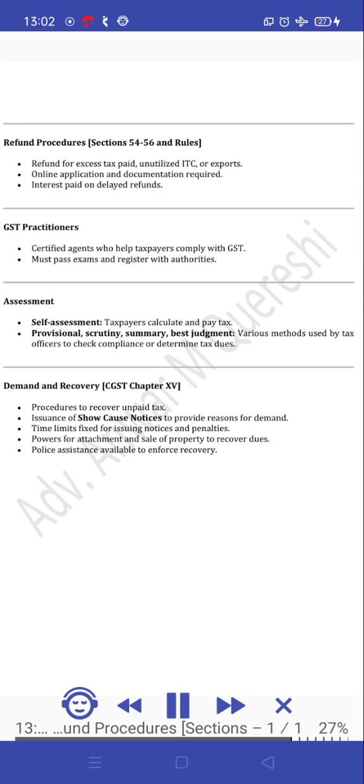Demand and recovery, CGST Chapter 15. Procedures to recover unpaid tax. Issuance of show cause notices to provide reasons for demand. Time limits are fixed for issuing notices and penalties. Powers for attachment and sale of property to recover dues. Police assistance is available to enforce recovery.